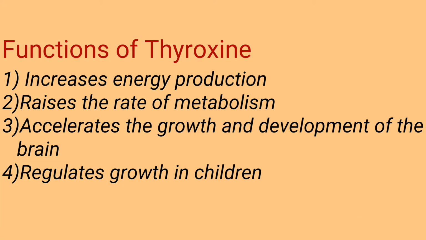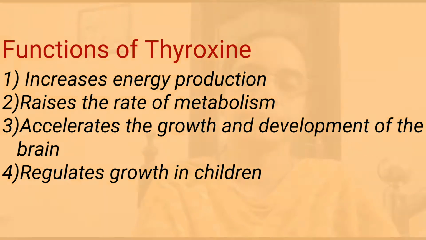The thyroid gland produces two hormones. They are thyroxine and calcitonin. First, let's see the functions of thyroxine. It increases energy production. It raises the rate of metabolism. It accelerates the growth and development of the brain in the fetal stage and infancy. It regulates growth in children. So these are the functions of thyroxine.